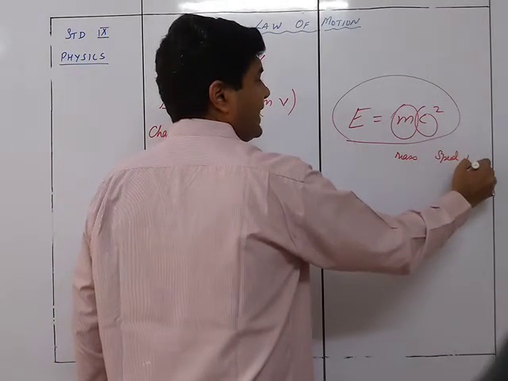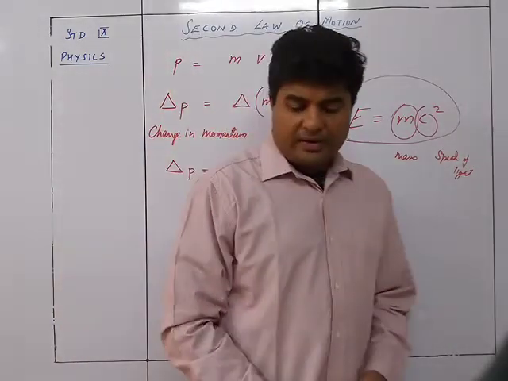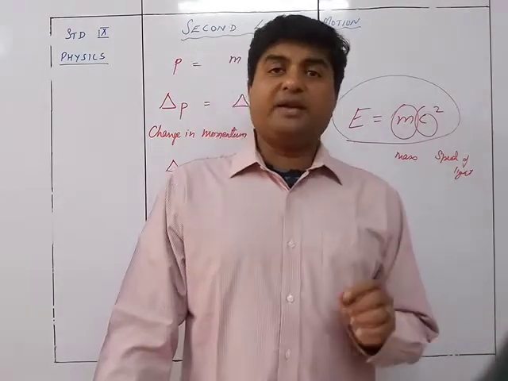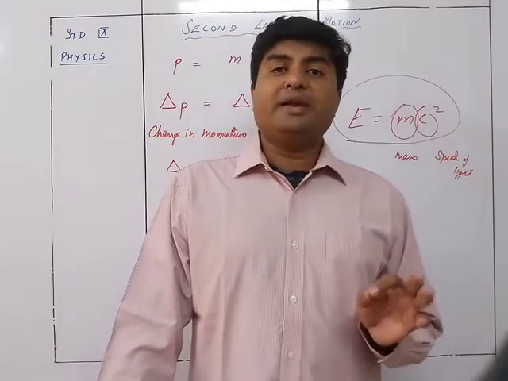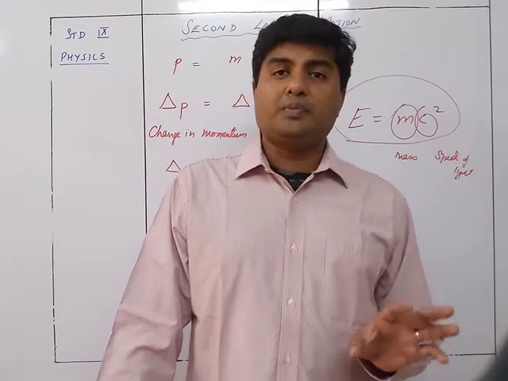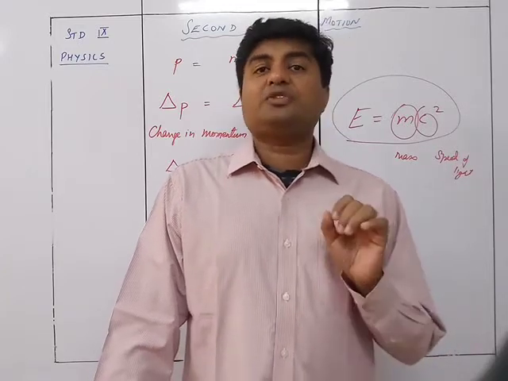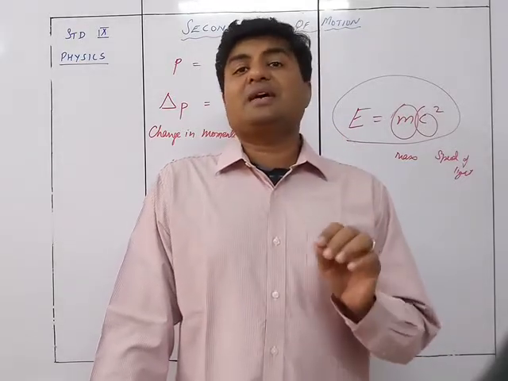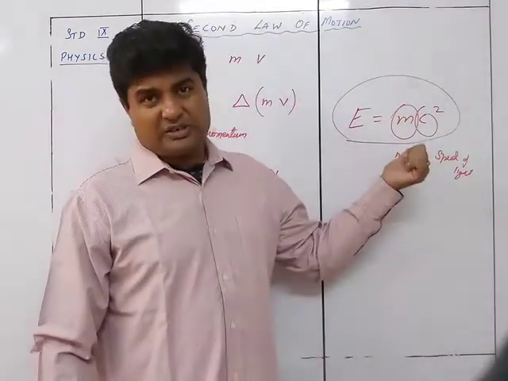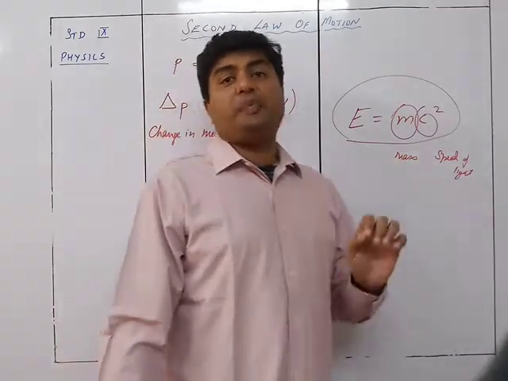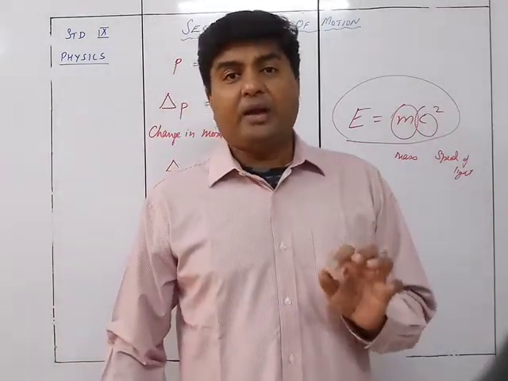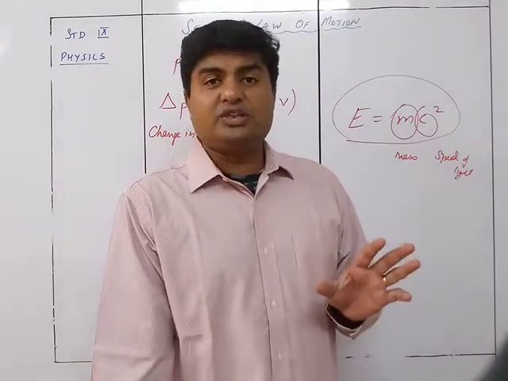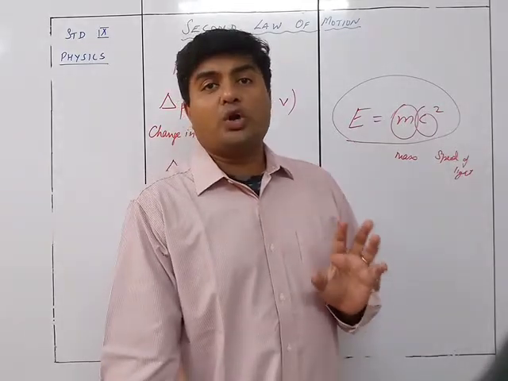It is seen that when an atom is moving at a speed of light, that means at a speed of something around 3 into 10 raised to 8 meter per second, there is a change in the mass taking place. Otherwise, if the speed is not up to the speed of light, which normally none of the particles will have, in such a condition, the mass is not going to change.